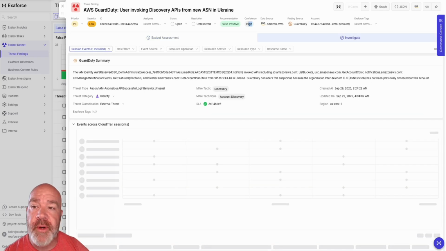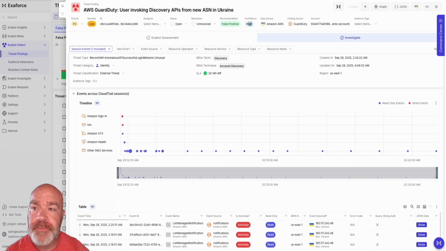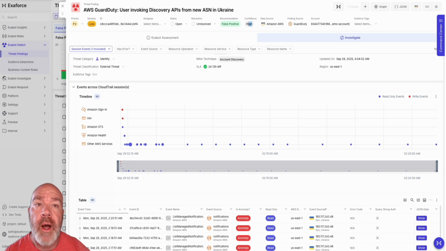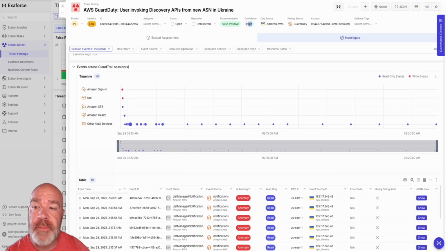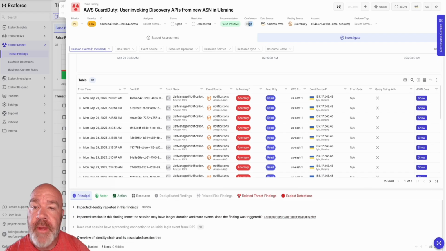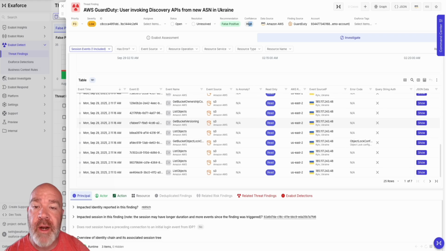What this is going to do for you is reveal all of the questions that were asked and essentially all of the data that the bots had access to. As you come inside of here, you're going to see events across CloudTrail sessions. Not only did this GuardDuty alert come into the system, but remember, we collect raw data as well. Since we're bringing in things like CloudTrail activity, it's saying, hey, here's everything we saw this user do from a CloudTrail perspective, all the services they impacted. Here's an entire table of all of the events that we saw being done in the environment from a CloudTrail perspective for this user and this location as well.